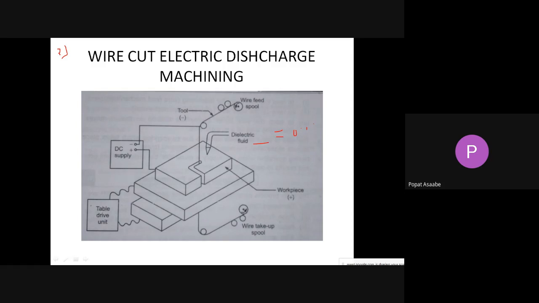Again, a similar principle: in this process also we are using a DC supply. The positive terminal is given to the workpiece and the negative terminal is given to the wire. When the supply is switched on, small sparks are generated in this spark gap, and when the sparks come in contact with the dielectric fluid, it becomes ionized, current flows, and temperature increases, melting and removing the material. This is the simple working principle of wire cut electrical discharge machining.